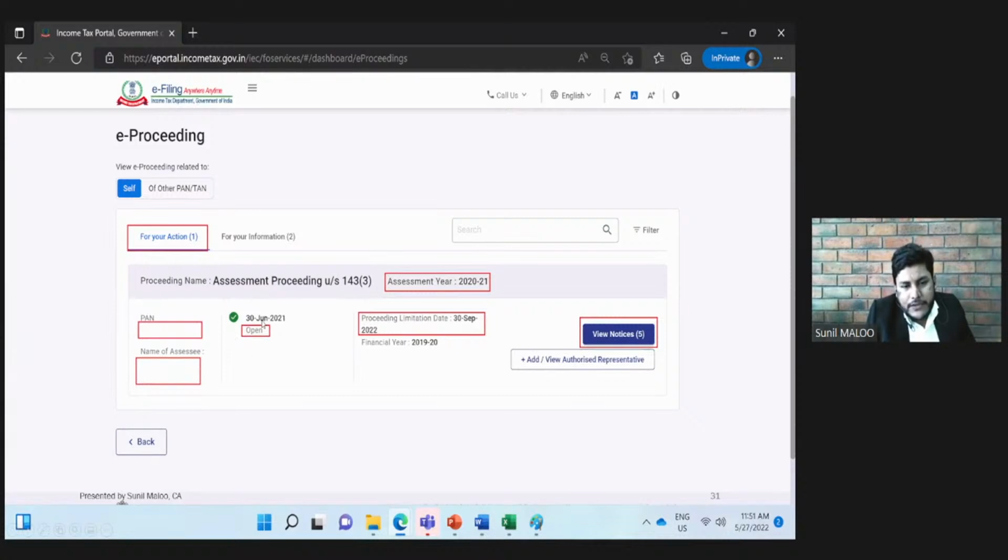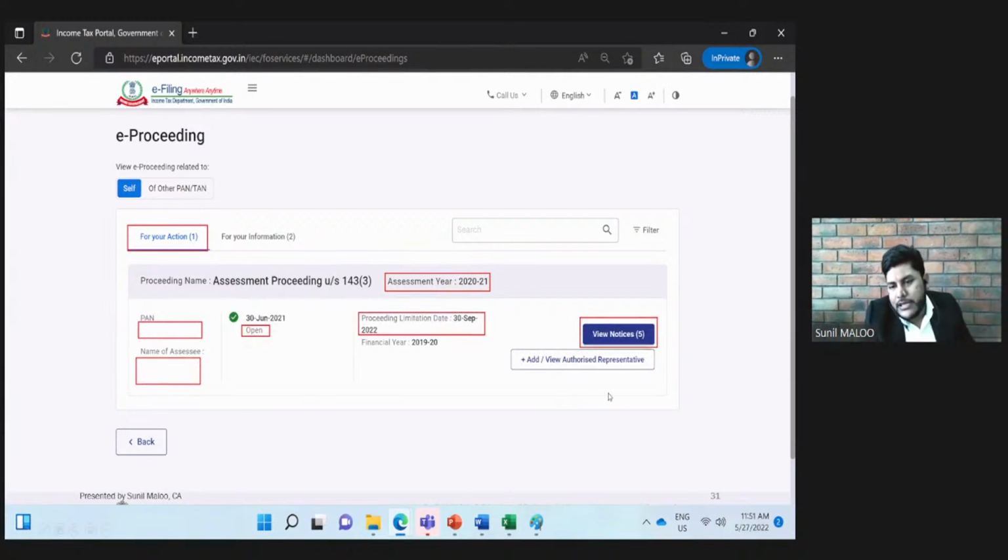It is the date 30th June 2021, which means the proceeding was initiated from this date. This is the starting date of the proceeding. Then the next option in the tab is the proceeding limitation date. What is the last time-barring date for this particular proceeding? This will be 30th September 2022.